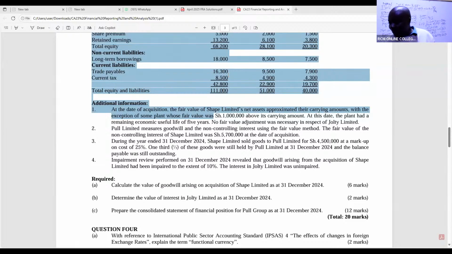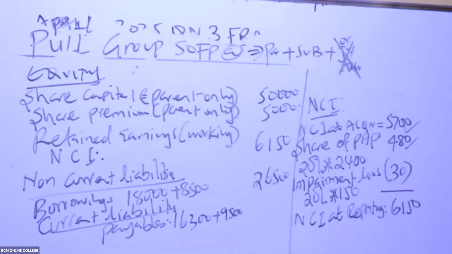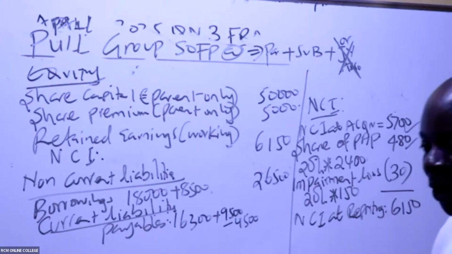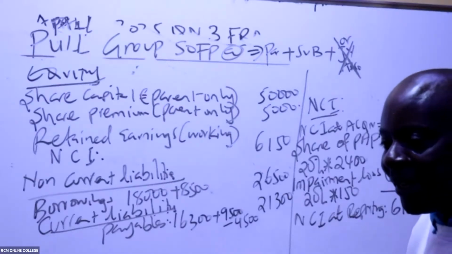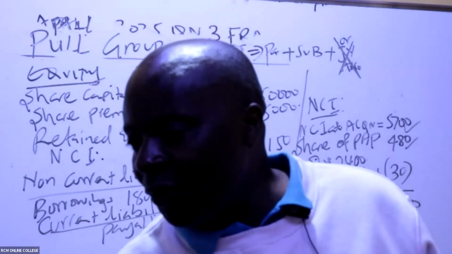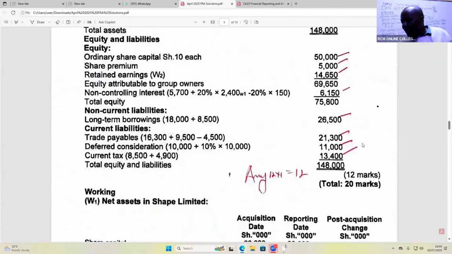Do you remember that fake payable? That fake payable was how much? Minus 4,500, isn't it? Minus 4,500. So it comes to 21,300. Is that okay, ladies and gentlemen? Payables, we can check with this answer. You don't even have to struggle writing quite a lot. I just need to give you this marking scheme. So in this case here, you can see payables, 21,300.